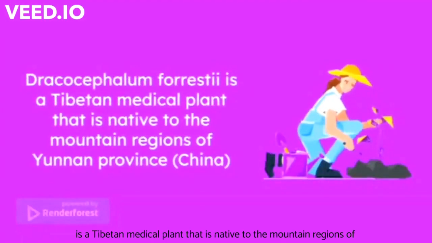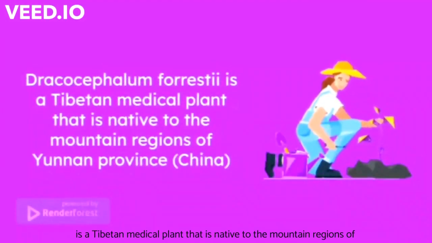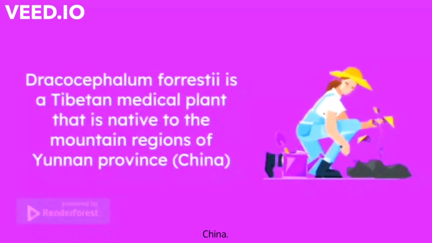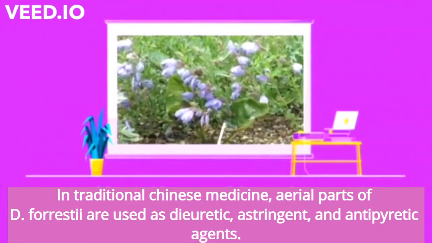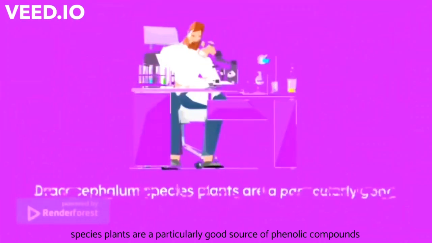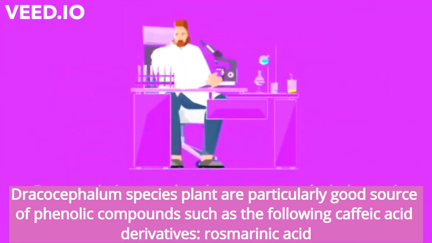Dracocephalum forrestii is a Tibetan medicinal plant that is native to the mountain regions of Yunnan province, China. In traditional Chinese medicine, aerial parts of D. forrestii are used as diuretic, astringent, and antipyretic agents. Dracocephalum species plants are a particularly good source of phenolic compounds such as caffeic acid derivatives like rosmarinic acid.